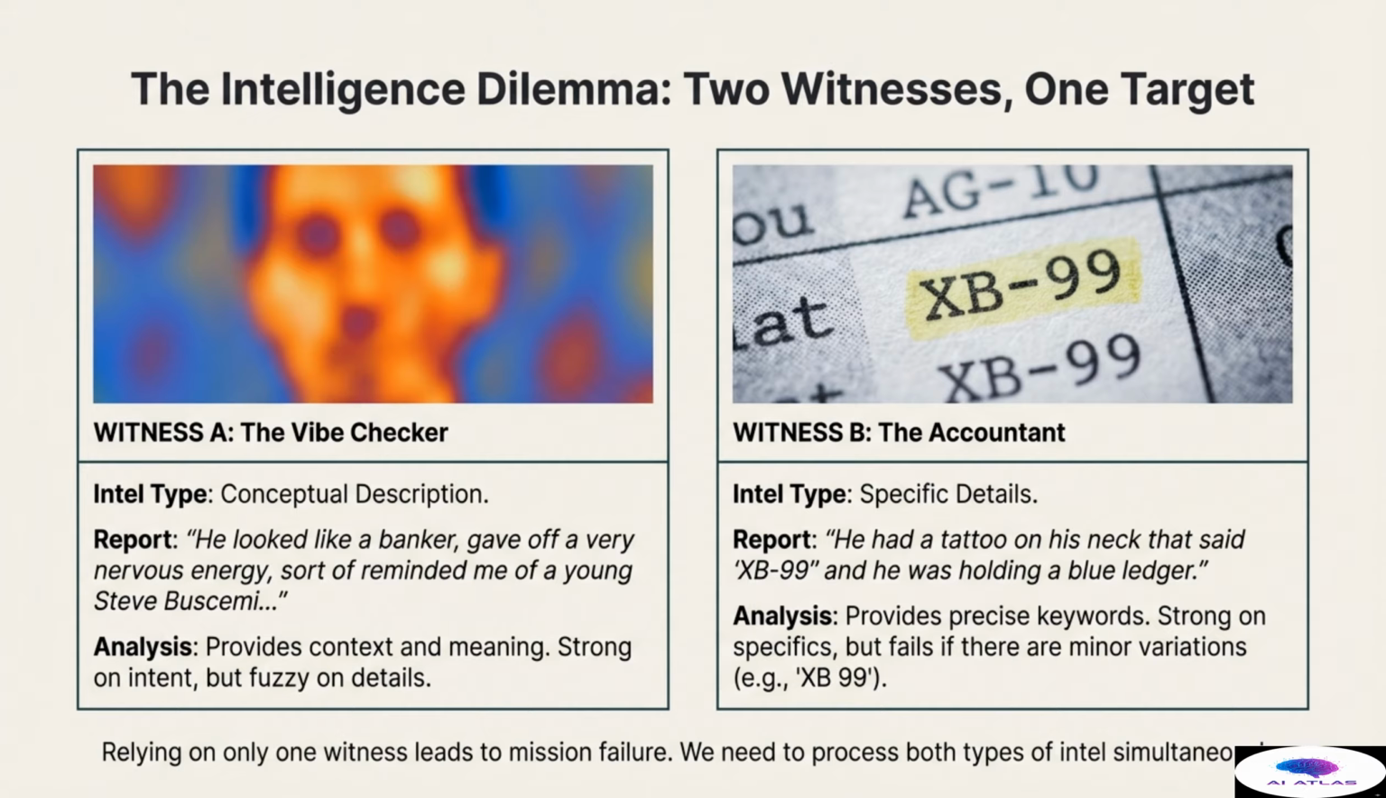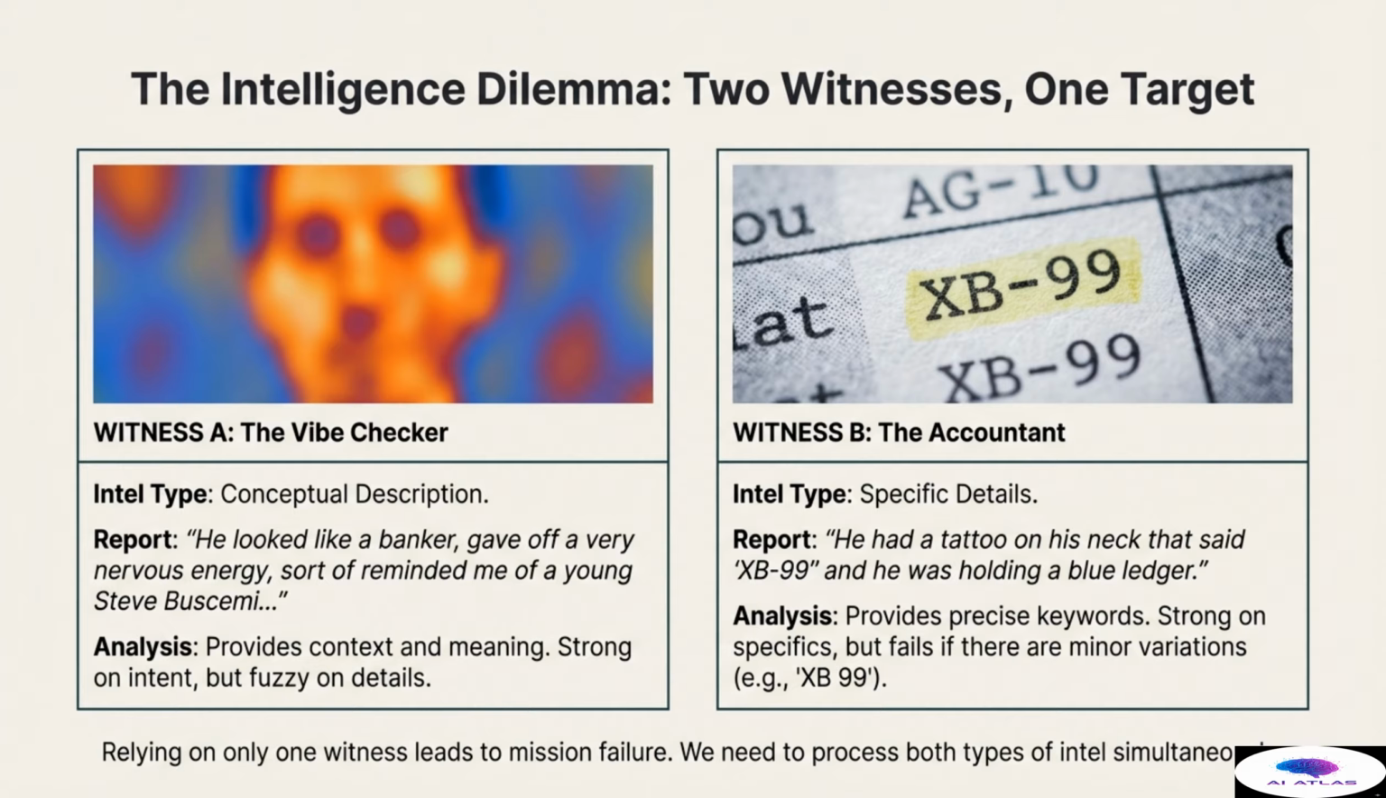Our first witness is Witness A, the vibe checker, who delivers conceptual descriptions. Their report states, "He looked like a banker, gave off a very nervous energy, sort of reminded me of a young Steve Buscemi." This intelligence provides excellent context and meaning. It is strong on intent, but it is fuzzy on specific details. This is the nature of semantic search.